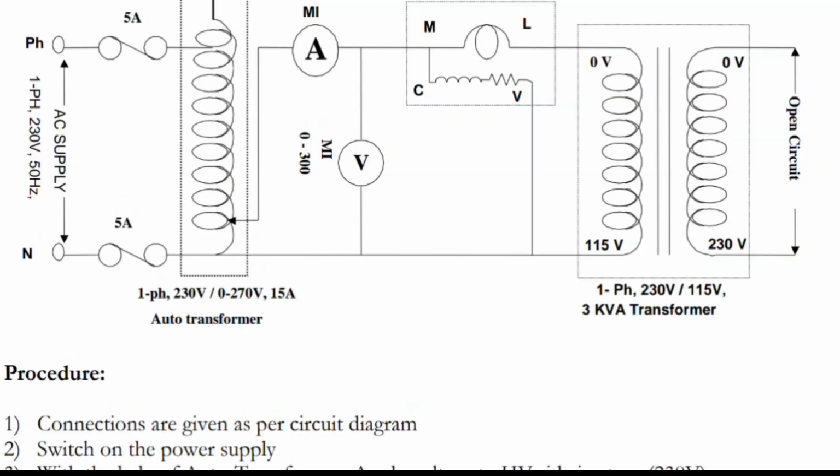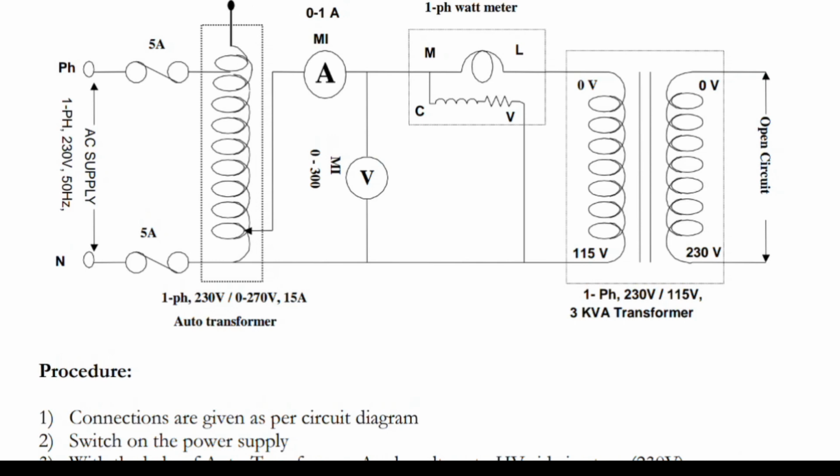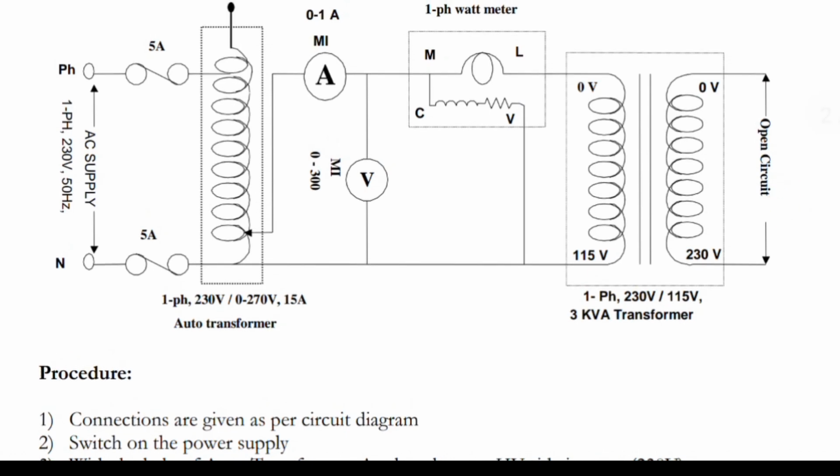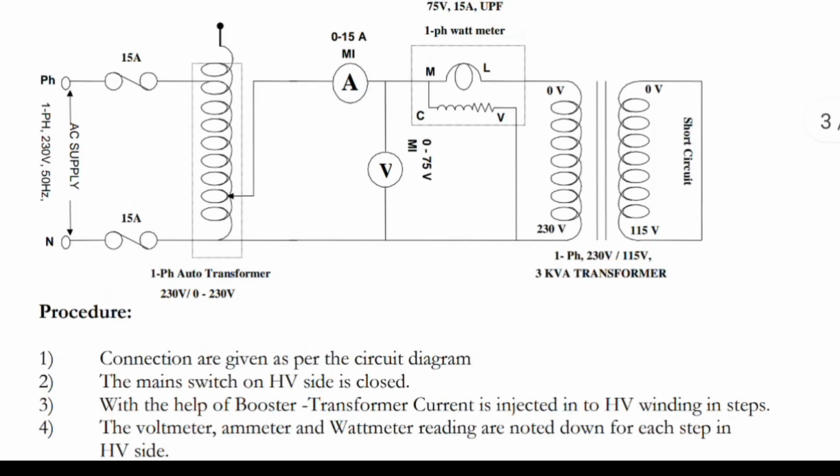You can see in this diagram the OC test. The 230 volts high voltage side of the single phase transformer is open circuited. How to conduct the OC test? Simply drawing this circuit diagram also you will get marks. The single phase wattmeter, 150 volts, 1 amp, 0.2 power factor, gives the iron losses. Similarly, the SC test.